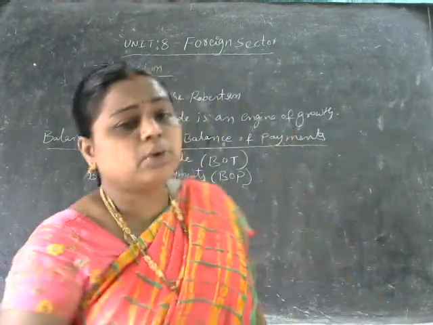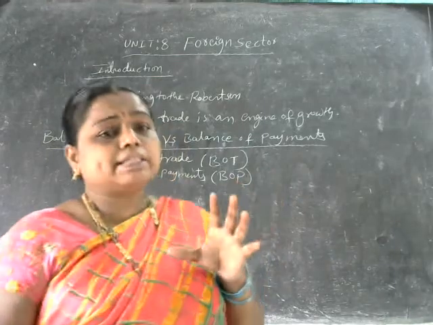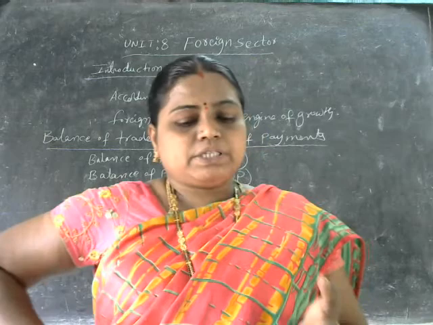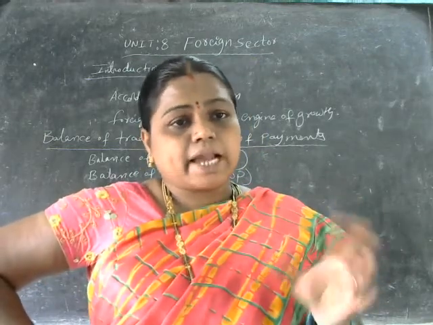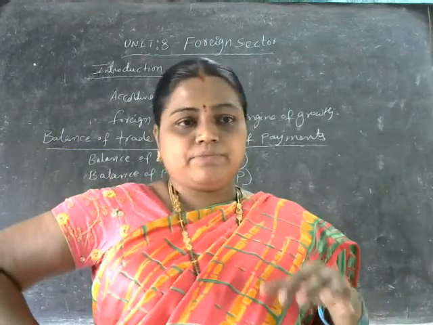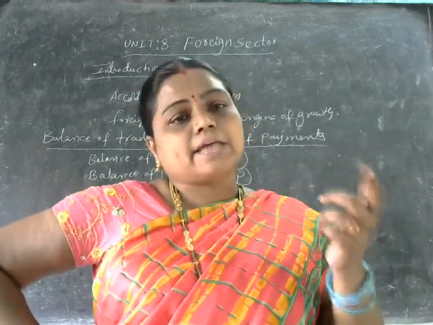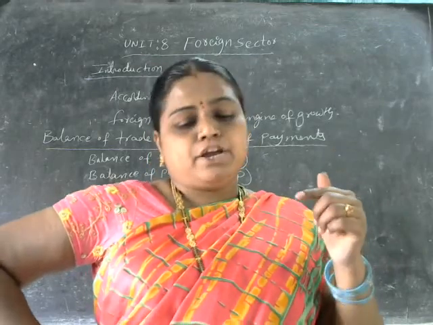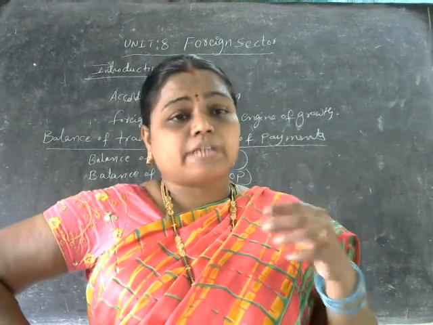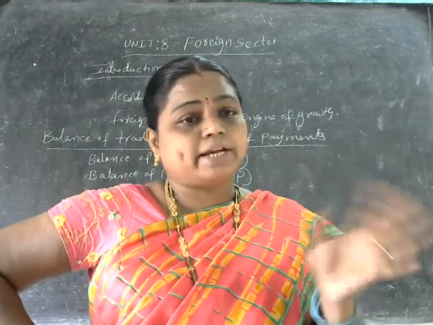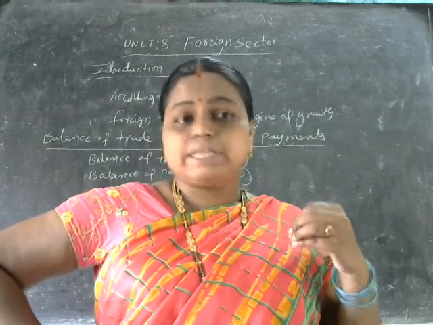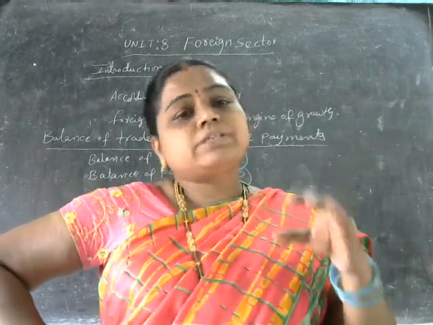So have you understood now? So balance of trade, in the sense of what we are calling, covers the transactions which arise in the form of exports and imports of the visible items. Only visible items, it does not consider invisible items. So visible items only it will be taking into consideration. It is not going to be considering invisible items here.